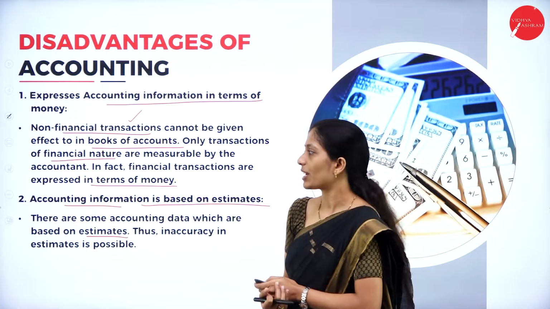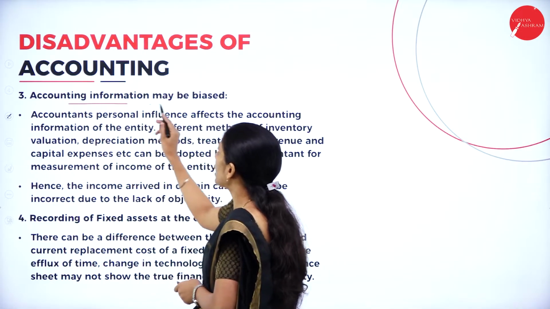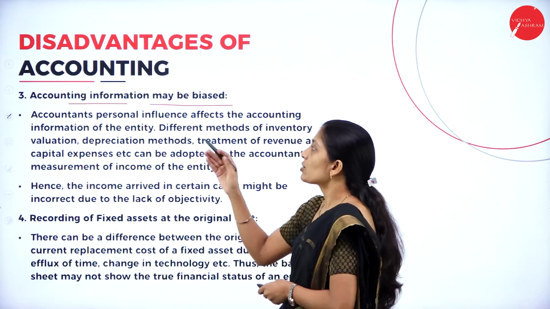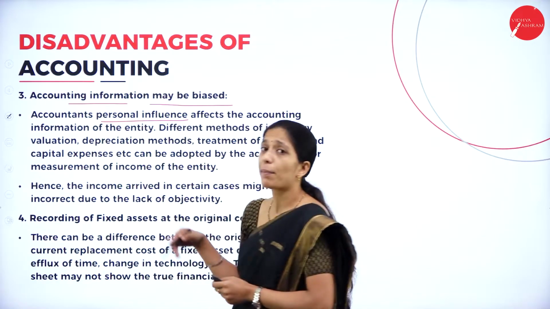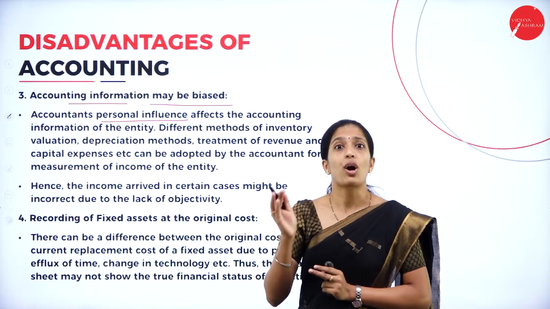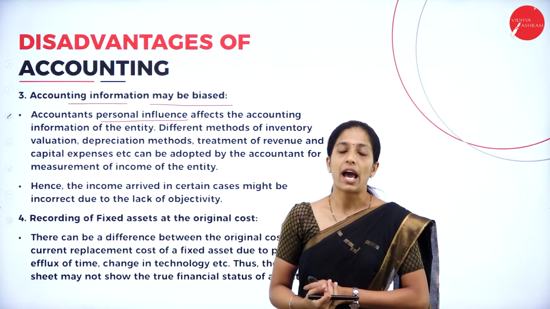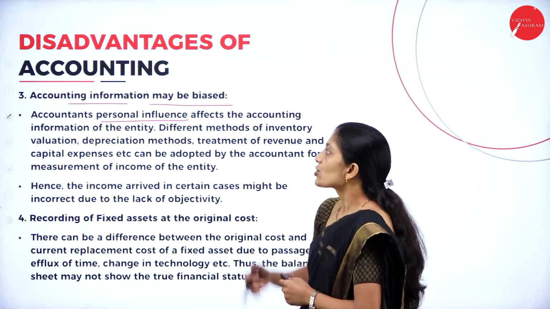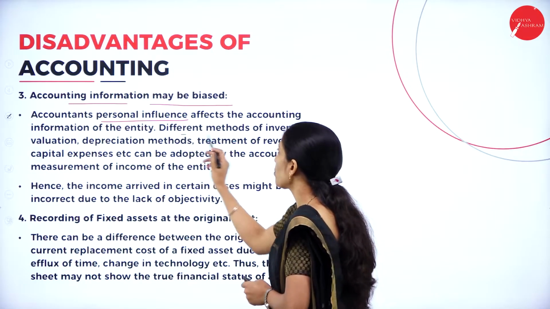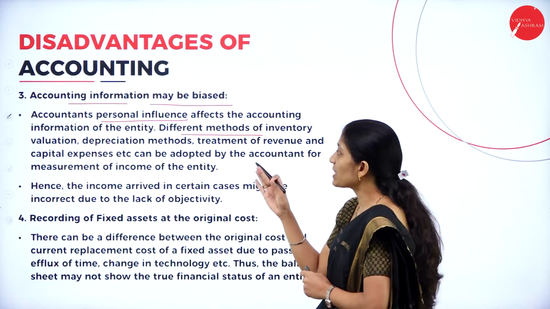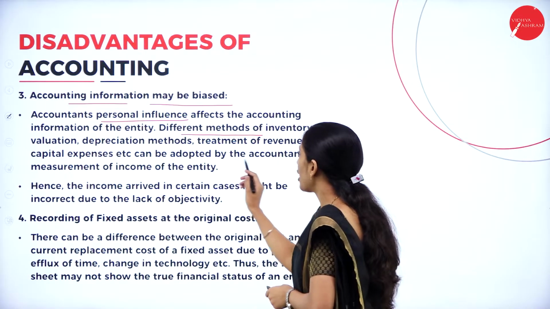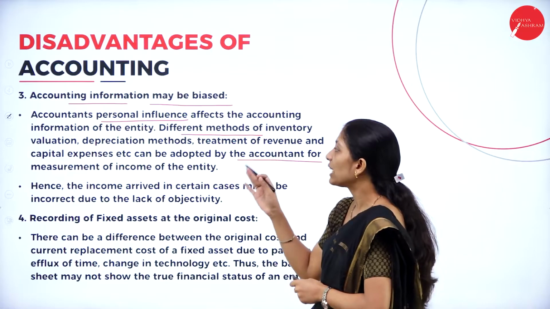We cannot take a proper decision based on estimates in accounting information. Now, coming to the third disadvantage, accounting information may be biased. It may be biased in terms of the accountant also. There may be a personal influence by the accountant while recording the transaction in the books of account, which may not hold good, and thereby it affects the accuracy of accounting information. Accountant's personal influence affects the accounting information of the entity. Different methods of inventory valuation, depreciation methods, treatment of reserve and capital expenses, etc. can be adopted by the accountant for measurement of income of the entity.